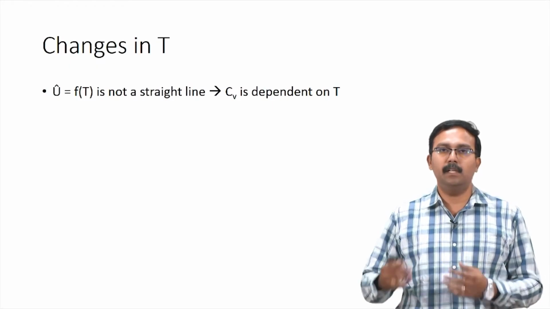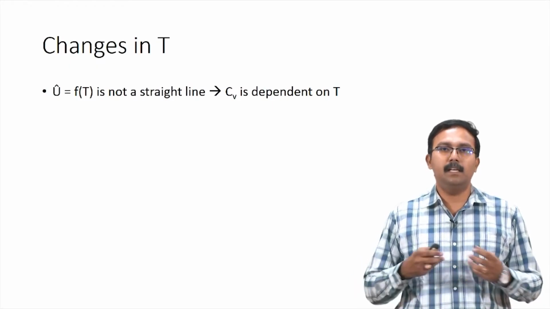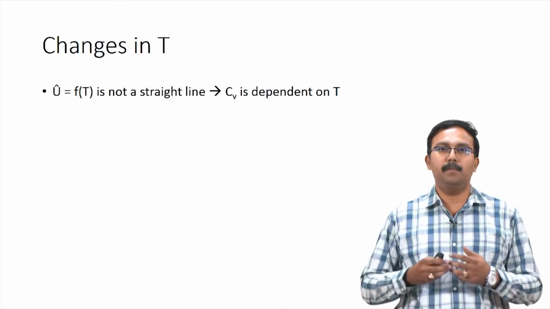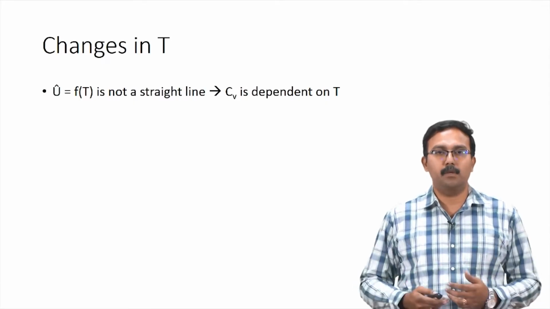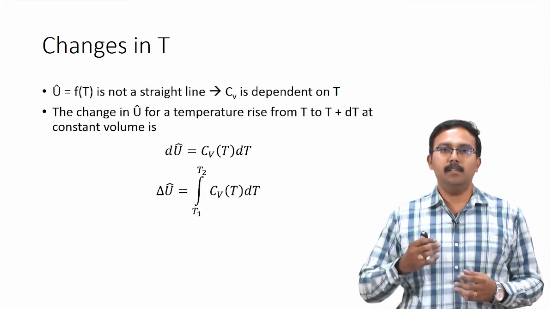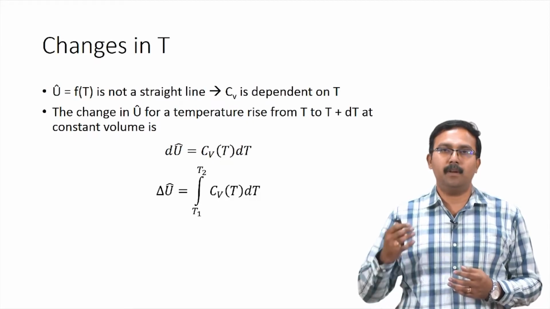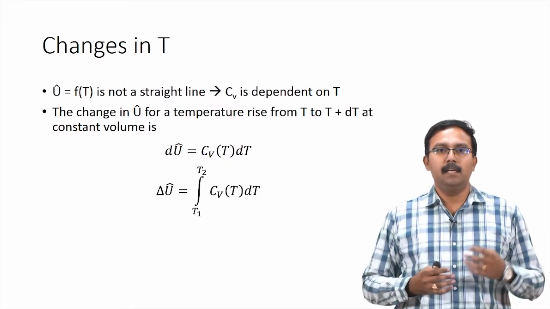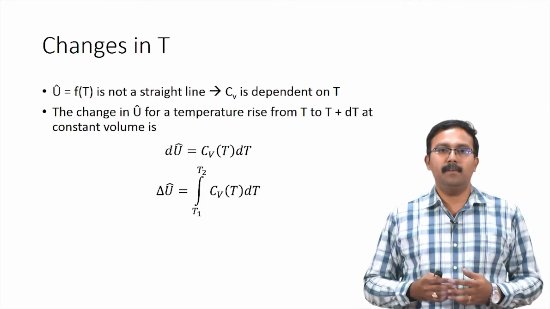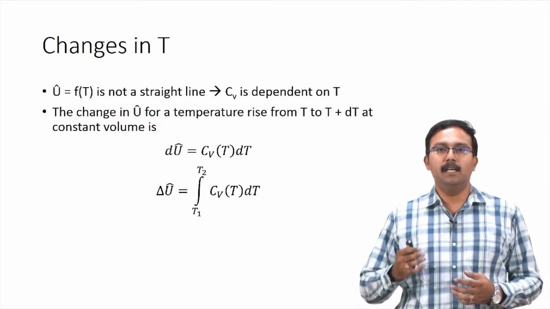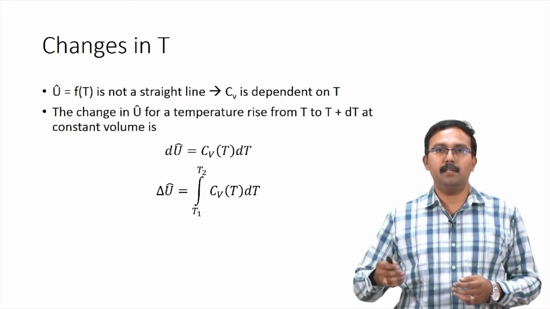CV itself is actually dependent on temperature, and it is given in terms of polynomials which can be obtained from textbooks and reference books. The change in U cap for a temperature rise from T to T plus dT at constant volume can be given as dU cap equals CV, which is a function of temperature, dT.